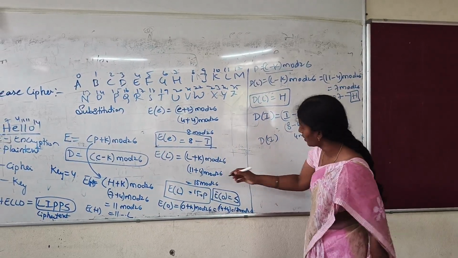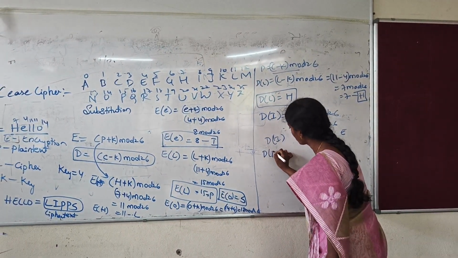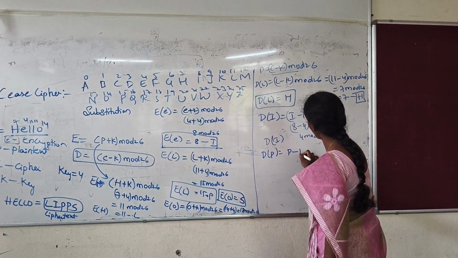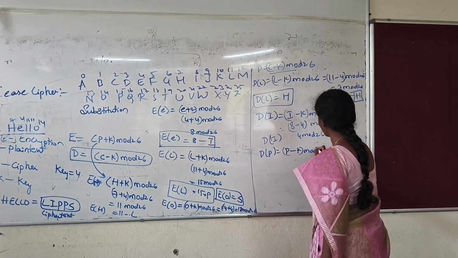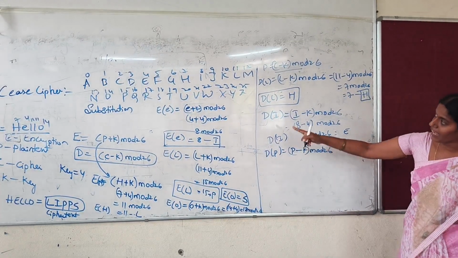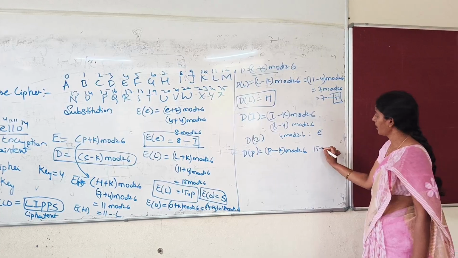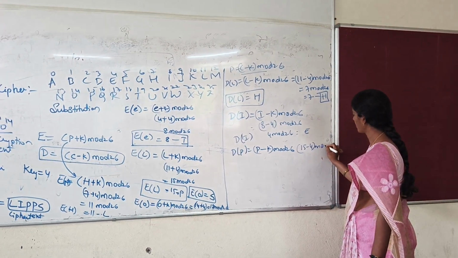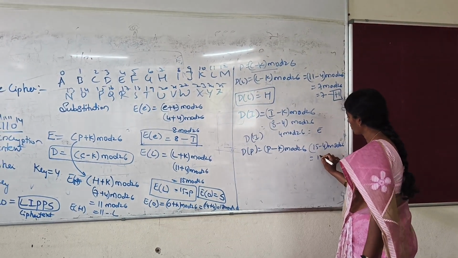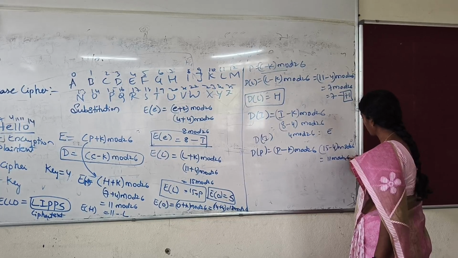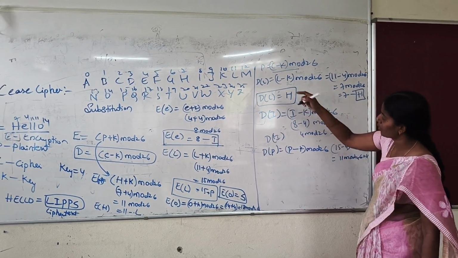Then similarly, next one you have to find P. D of P is equal to P minus K mod 26. What is the P value here? 15. 15 minus 4 mod 26. So 15 minus 4 is 11 mod 26. You will be getting 11. What is the value of 11?